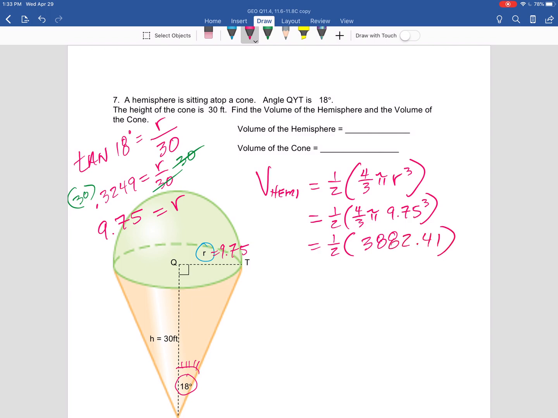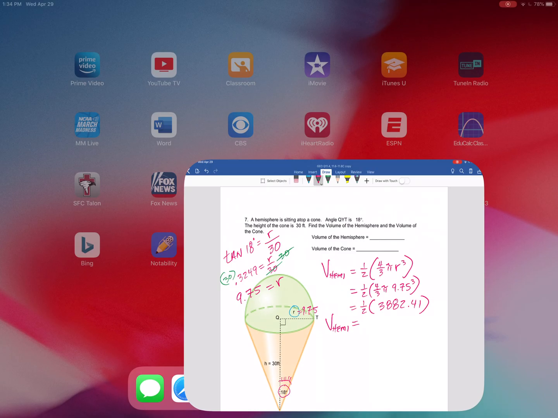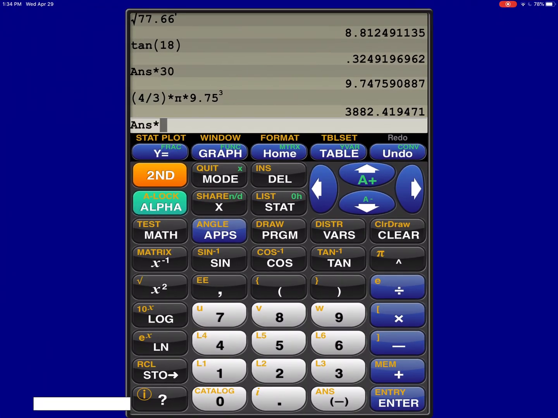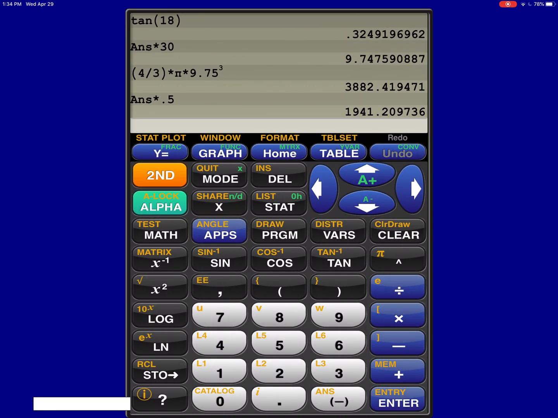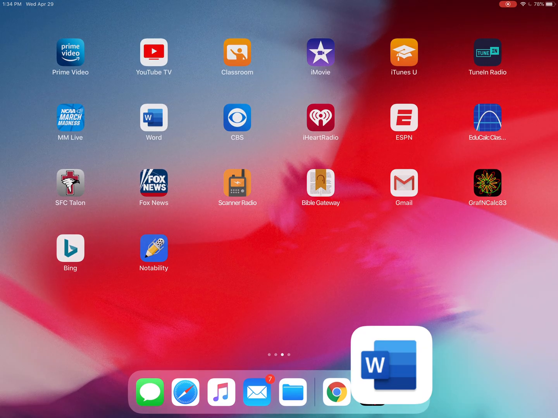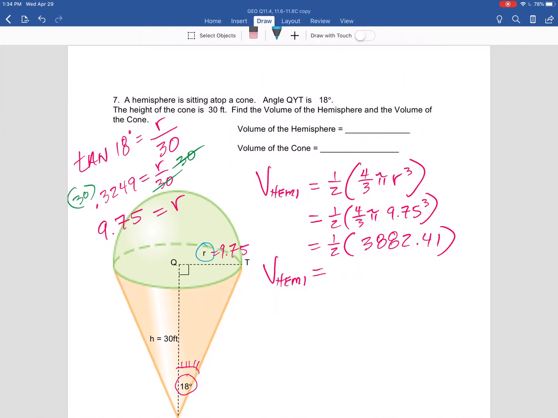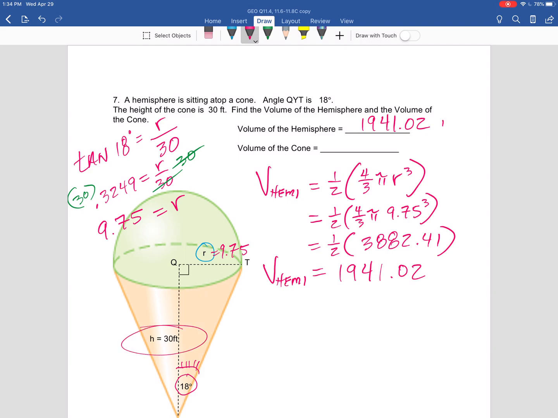3882.41. Now we're multiplying it by 1/2, because a hemisphere is only half the volume of a whole sphere. So take that number, multiply it by 1/2. There it is. 1941 and a little extra. Let's put it in. 1941 and a little extra units. Well, the height was in feet, so our volume is going to be feet cubed.